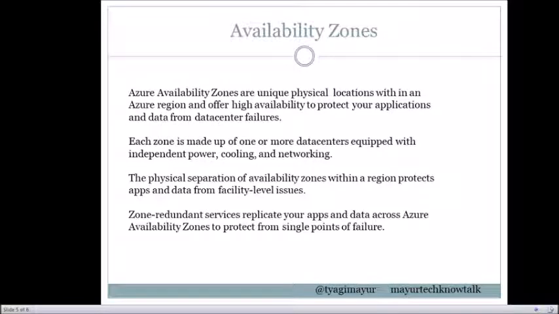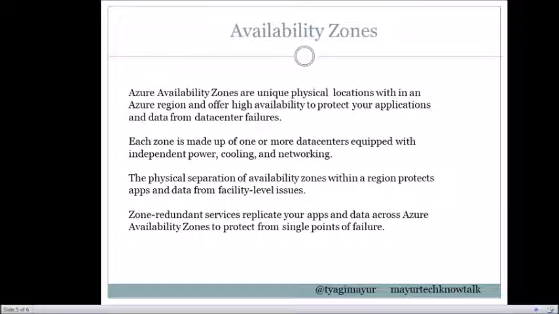Availability zones are physically separated locations within an Azure region. Each availability zone is an isolation boundary containing one or more data centers equipped with independent power, cooling, and networking. If one availability zone goes down, then the other continues working.